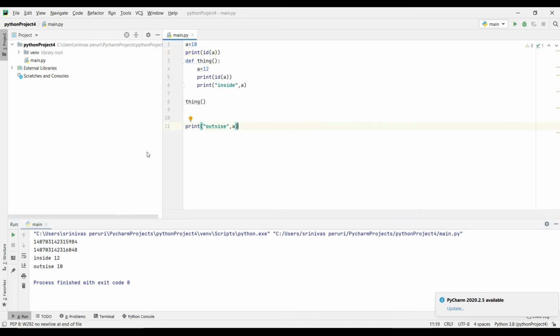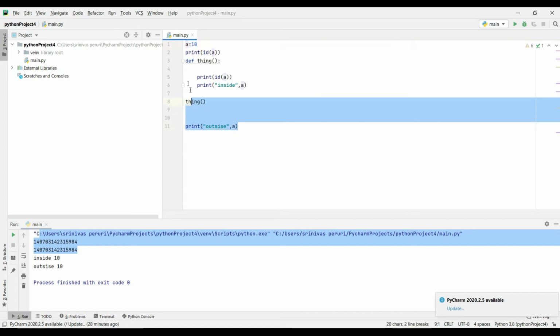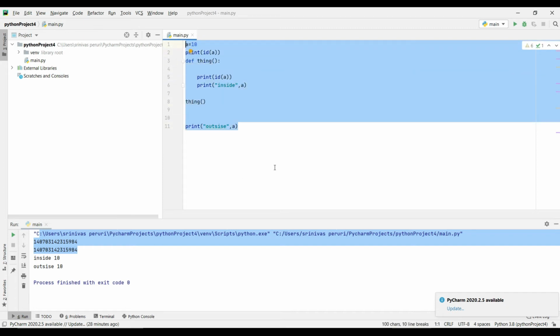But I don't want to use this. What if I have not initialized this one inside the function? I don't have that value, but what am I getting? It's pointing to the same address. I'm not defining anything, but it is taking this value. It means this is called global. Global means throughout; you can use it anywhere.